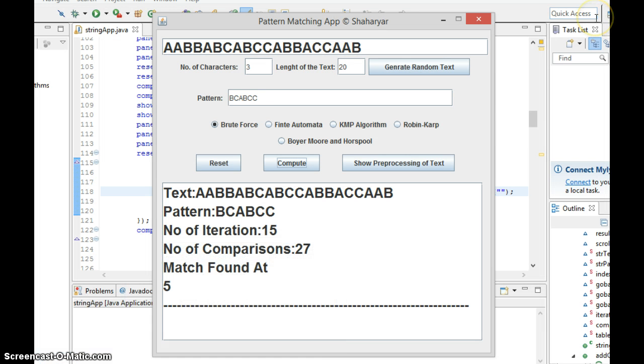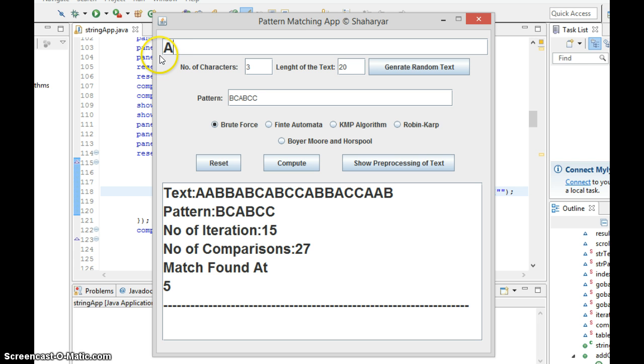So let's discuss more about brute force. It is good when the number of different characters in the text is small. But what is the worst case? Let's check the worst case of this algorithm.